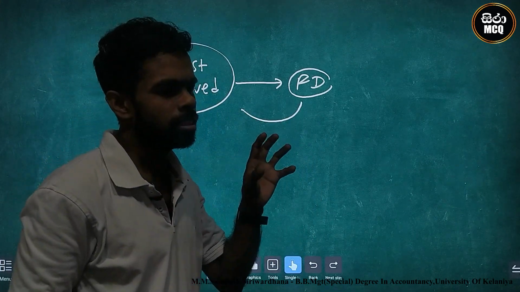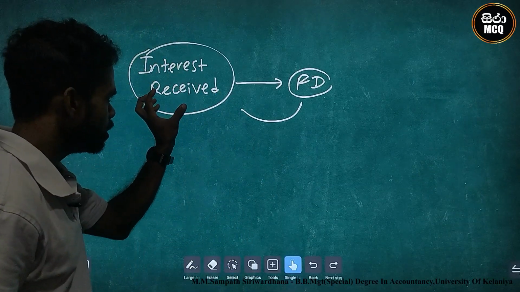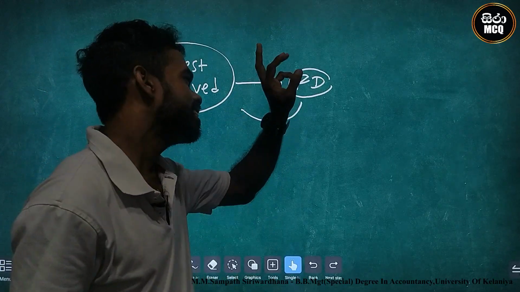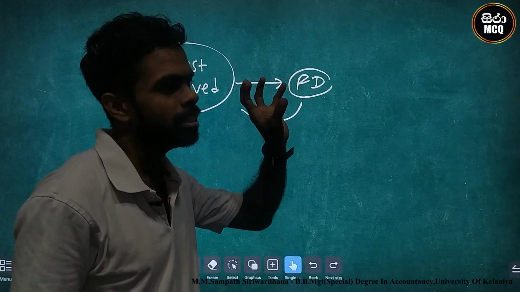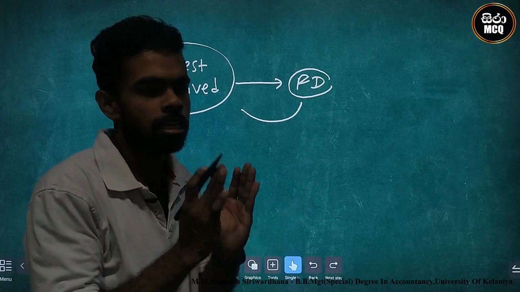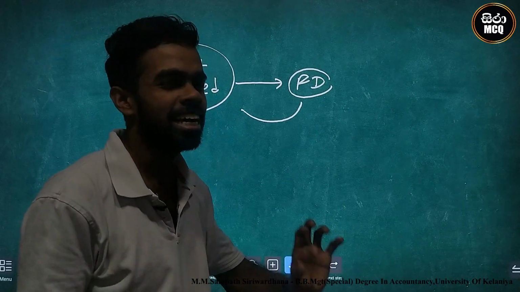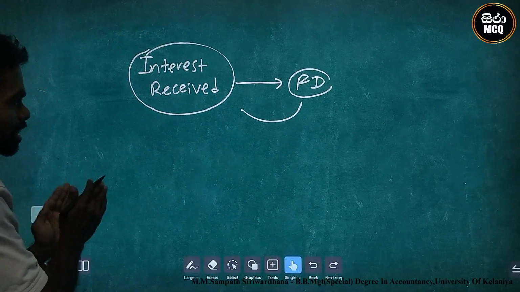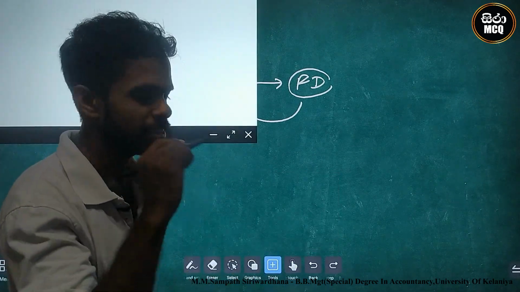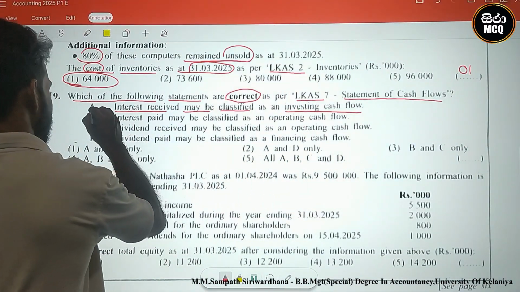The fixed deposit is a non-current asset. Interest received, the basis is the fixed deposit. This is an investing activity. Why? This is a non-current asset, the investment of FD, fixed deposit. After that we can receive interest income. Therefore we can identify it as investing income. This is the correct one. Investing cash flow, A is correct.